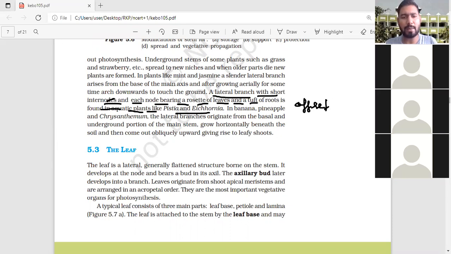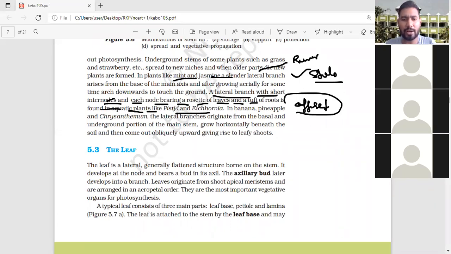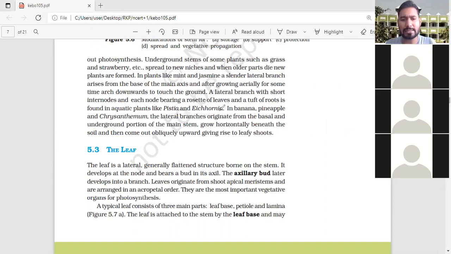So this is the example of mint and jasmine. This is the example of stolon. And here they are talking about the runner. So first one is the runner. Grasses is the runner. Mint and jasmine, it is the stolon. And offset, that is Eichhornia and Pistia. These are the offset.